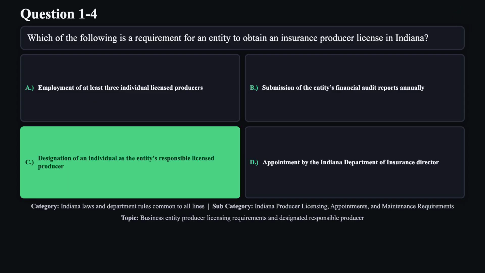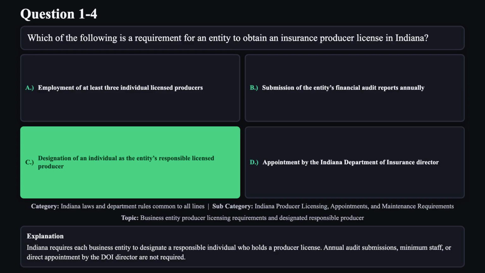The correct answer is C. Indiana requires each business entity to designate a responsible individual who holds a producer license. Annual audit submissions, minimum staff, or direct appointment by the DOI director are not required.